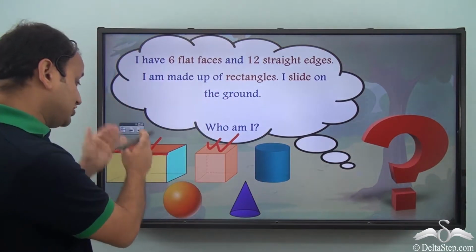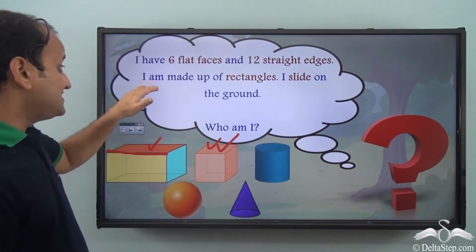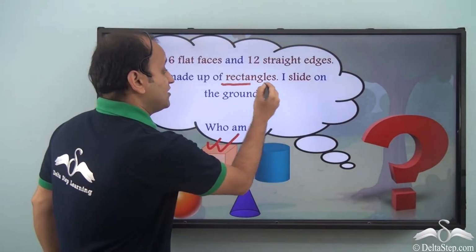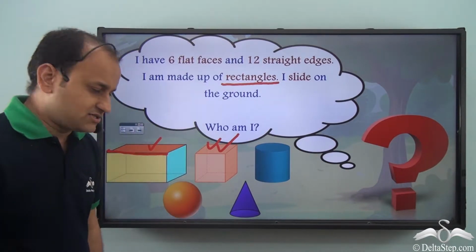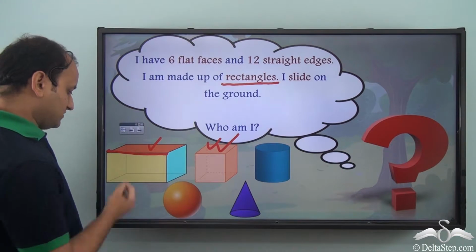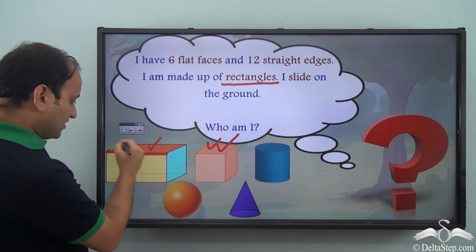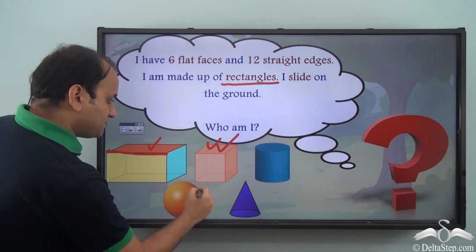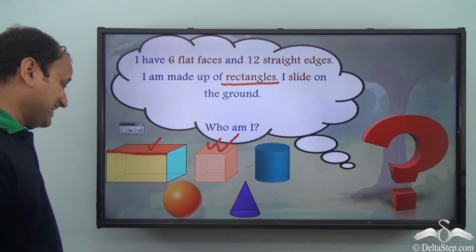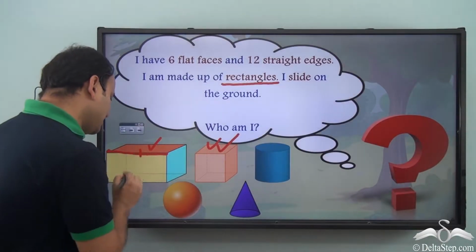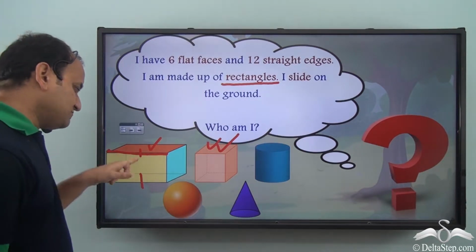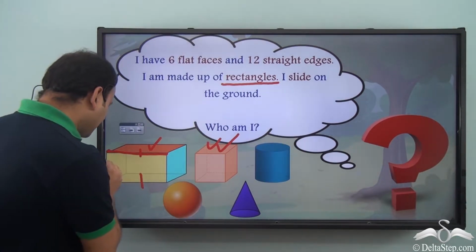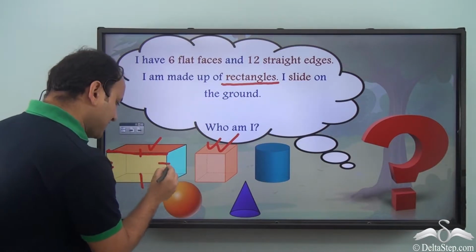So we have cuboid and cube, and it says I am made up of rectangles. Which one of them is made up of rectangles? Well, we see this particular face and this particular face. Here, this edge and this edge make up a pair, and this pair is longer than this pair.